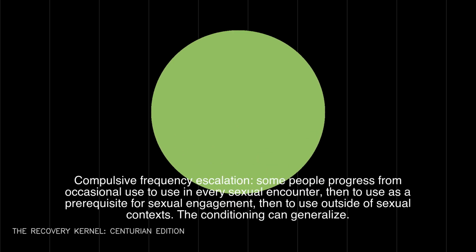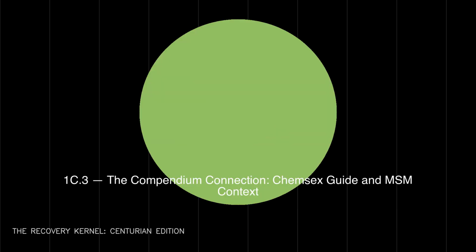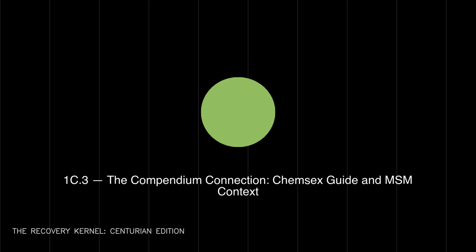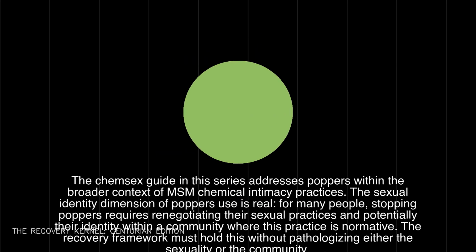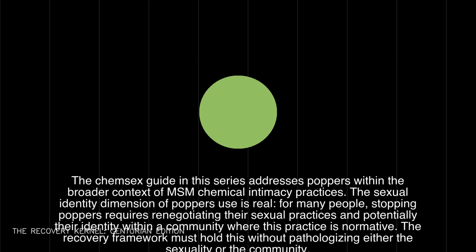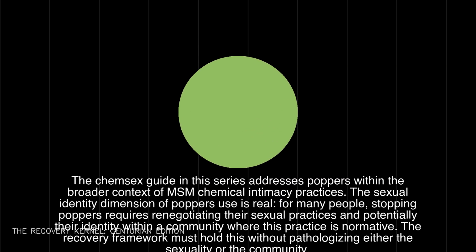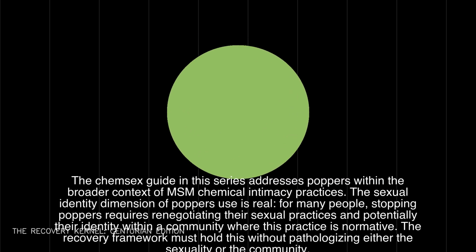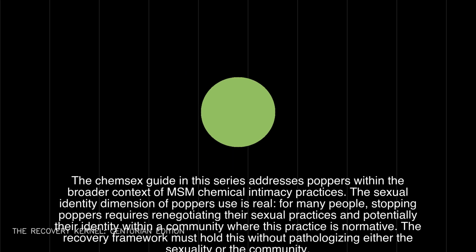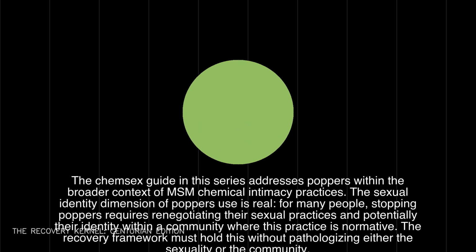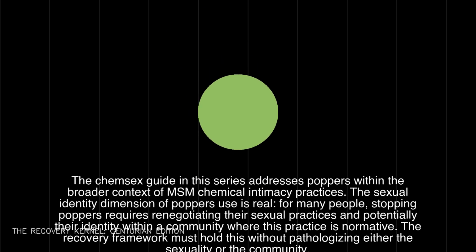1C.3, the Compendium Connection, Chemsex Guide and MSM Context. The Chemsex Guide in this series addresses poppers within the broader context of MSM chemical intimacy practices. The sexual identity dimension of poppers use is real. For many people, stopping poppers requires renegotiating their sexual practices and potentially their identity within a community where this practice is normative. The recovery framework must hold this without pathologizing either the sexuality or the community.